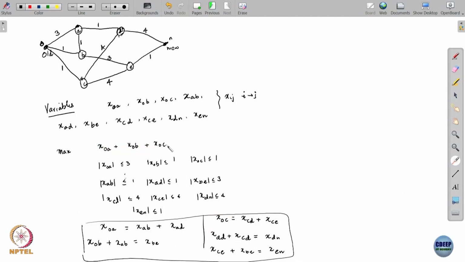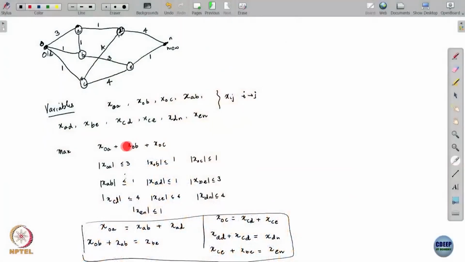What will be left on the right hand side? It will be x_DN plus x_EN. These are the only terms that do not have a corresponding thing on the left hand side. Everything else is going to get cancelled. So that is what I said at the start, that this here is the flow that goes out of O, and that will be equal to the flow that enters N.